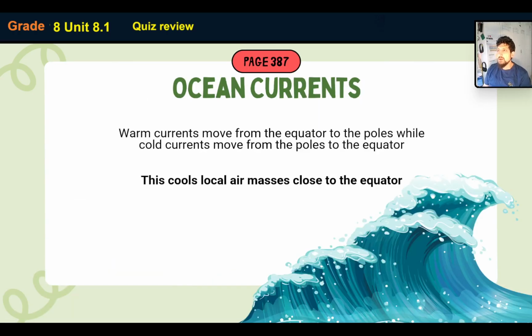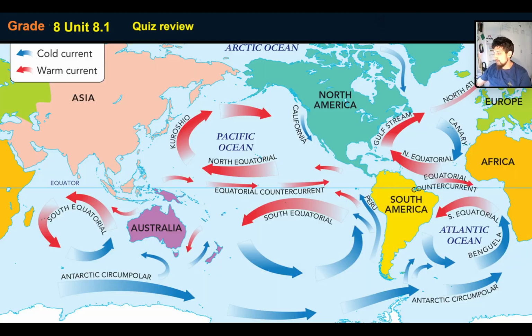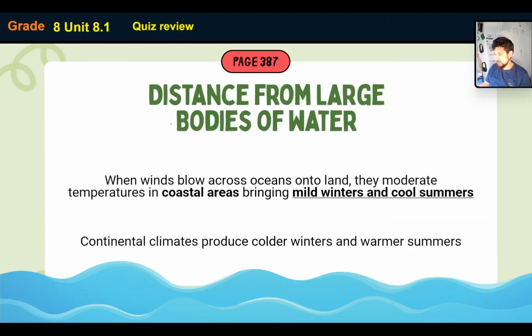Right, let's move on. Ocean currents. Okay, so the thing you need to know here is that ocean currents move from the equator all the way to the poles. The hot currents move to the poles towards the cold, and then the ones in the poles, okay, the cold currents move towards the equator. And I've got a nice picture that shows how that works.